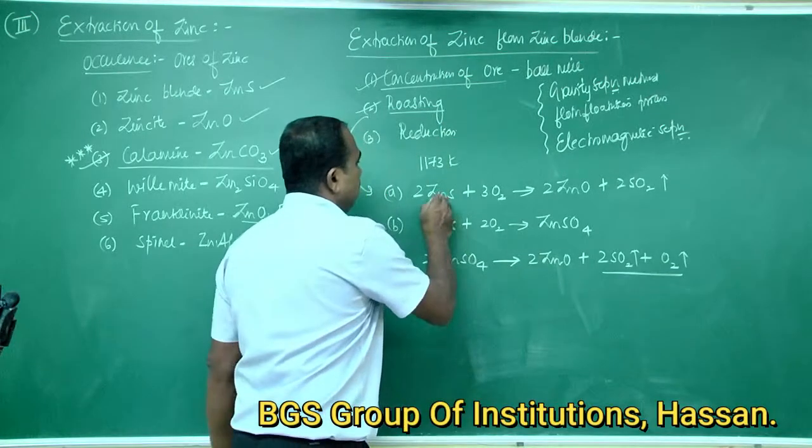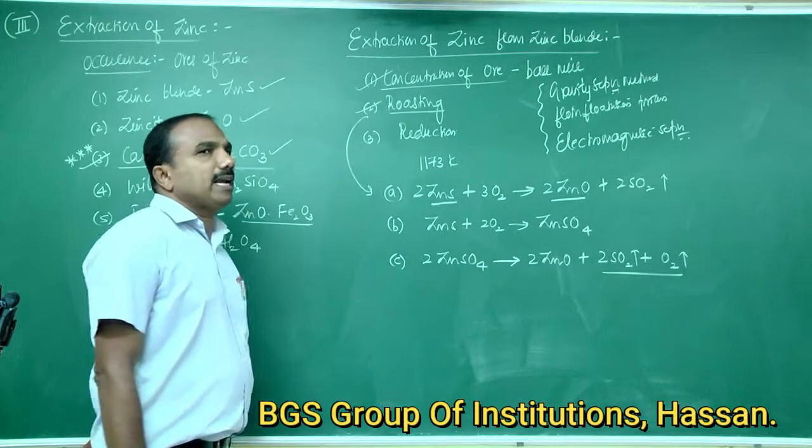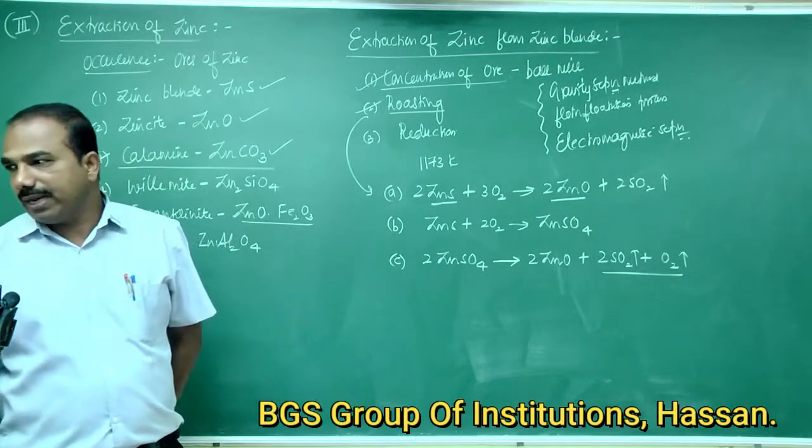So sulfide ores get oxidized to zinc oxide. These are the chemical reactions taking place during roasting.